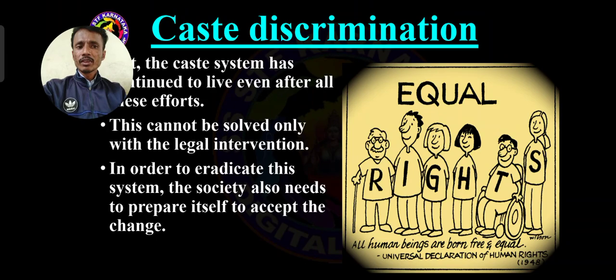That is why, on 10th December 1948, the UNO declared the Universal Declaration of Human Rights: all are equal. We the people living in a society have to accept the change. First we have to change, then it is possible to change for caste. By doing so, it is definitely possible to avoid caste discrimination. So dear students, this is the detailed information about caste discrimination.